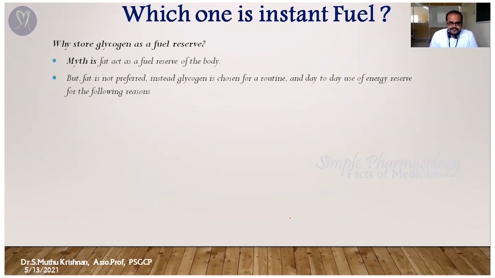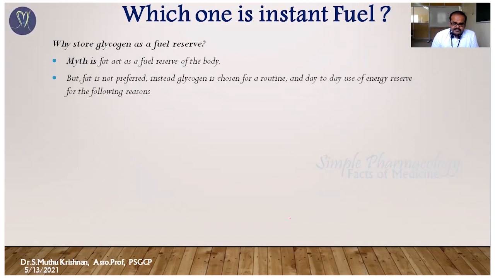Because the myth is that fat acts as the fuel reservoir of the body. Normally we know that, otherwise we have studied it in anatomy and physiology itself. So the fat is stored as an energy reservoir. When we are undergoing fasting, the fat undergoes lipolysis to get the energy. That's a myth. That's right.